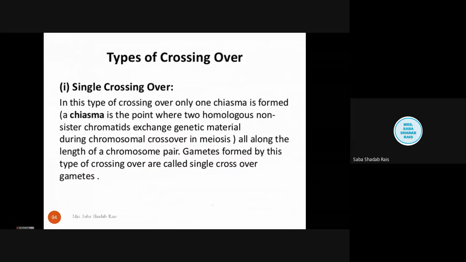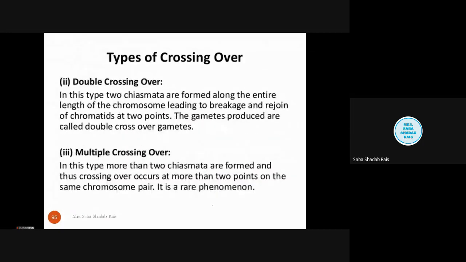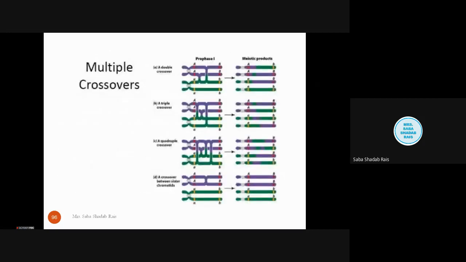Double crossover: two chiasmata will be formed along the entire length of the chromosome. This will lead to the breakage and rejoining of the chromosome. We have already seen that the chromosomes break and their parts are exchanged. So these gametes will be called double crossing over gametes. Multiple crossing over: more than two chiasmata are formed. So you can see this is the double crossing over.